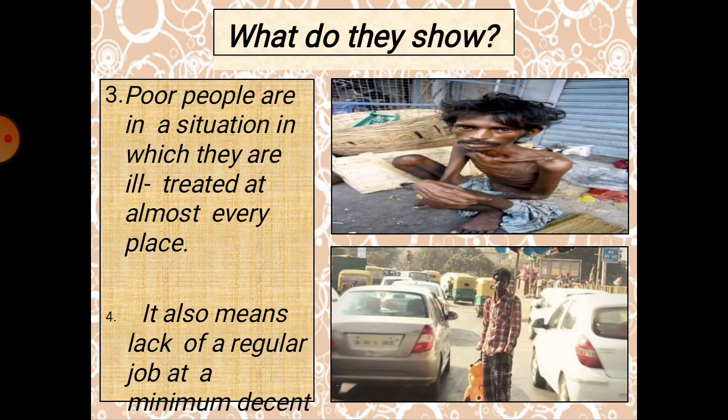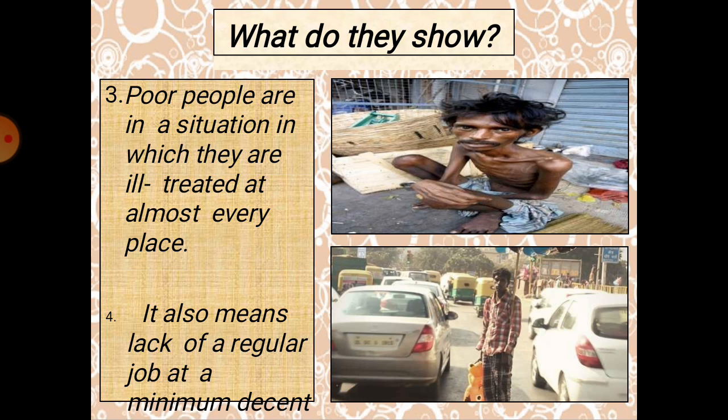Okay. So the third thing you can see is poor people are in a situation in which they are ill treated at almost every place. You can find it not only in the working place, even in common places like public places, tea shops, restaurants, or the market areas, they will be ill treated. So the basic thing is dignity for them has been missing, right? So that is what it shows.